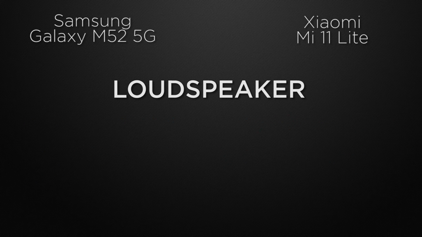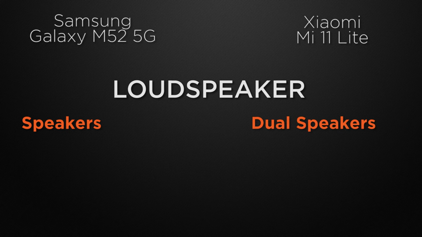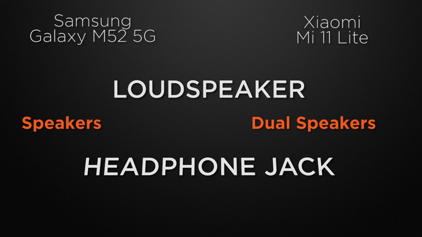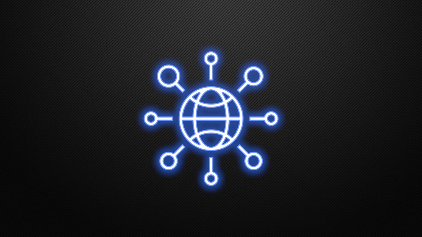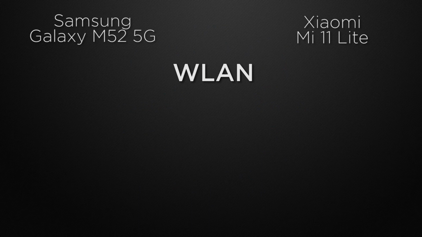Let's talk about the loudspeaker of the devices. M52 comes with normal speakers, whereas 11 Lite has dual speakers. So the winner here is 11 Lite because it can produce immersive sound. And about the headphone jack, M52 has a 3.5mm headphone jack, whereas 11 Lite also has one, so it's a tie.